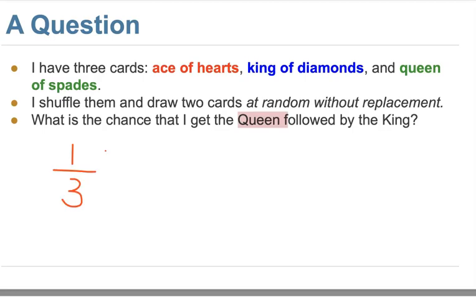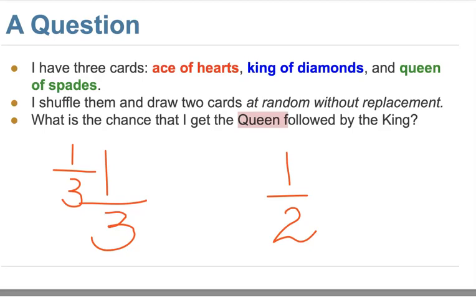So the chance the first one is queen is 1/3, right? Because when you draw the first card, you have 3 cards, and queen is one of them. So 1/3. Then followed by the king. Since you already have the queen, you only have 2 cards left, so the second one is either king or ace, right? So the chance the second one is king is 1/2.